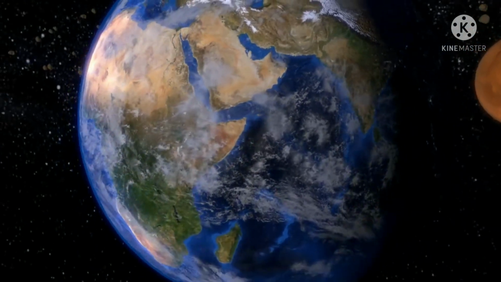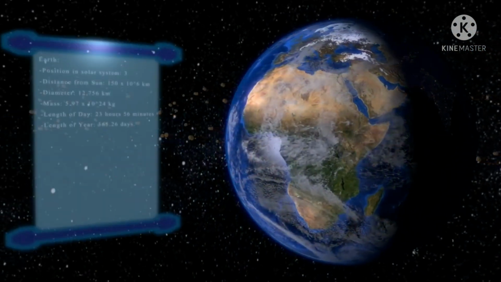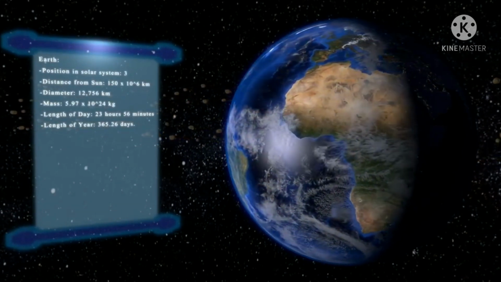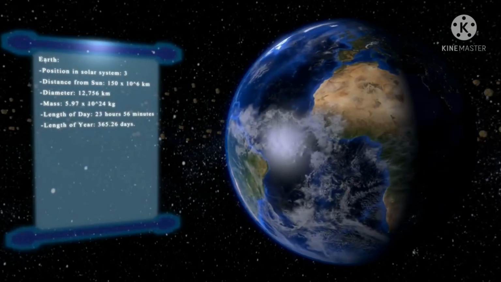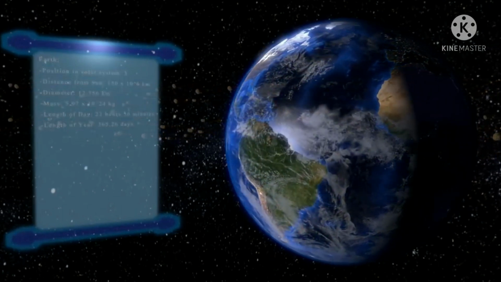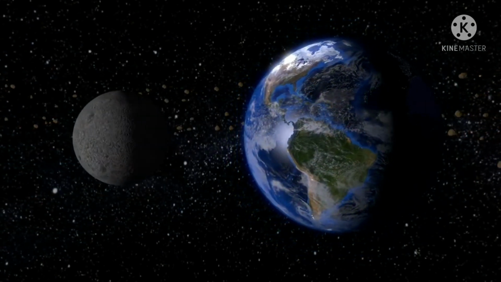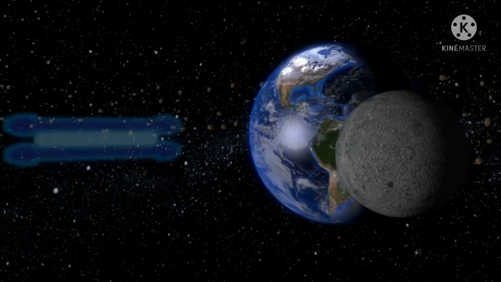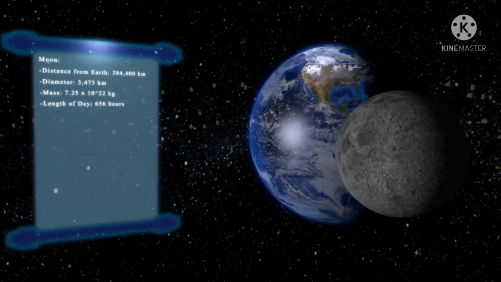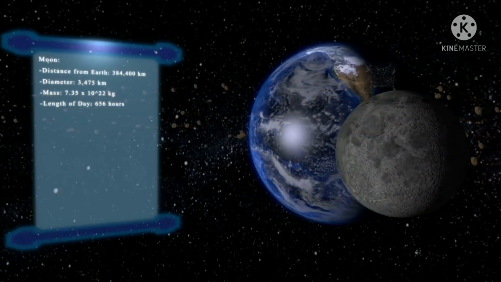Next planet is our Earth. The Earth is the only planet in the solar system on which life is known to exist. Some special environmental conditions are responsible for the existence and continuation of life on the Earth. This includes just the right distance from the sun. Earth has only one satellite called Moon, and Moon revolves around the Earth.